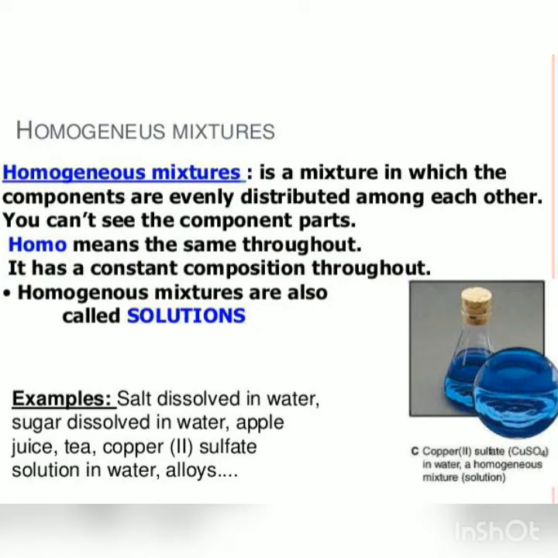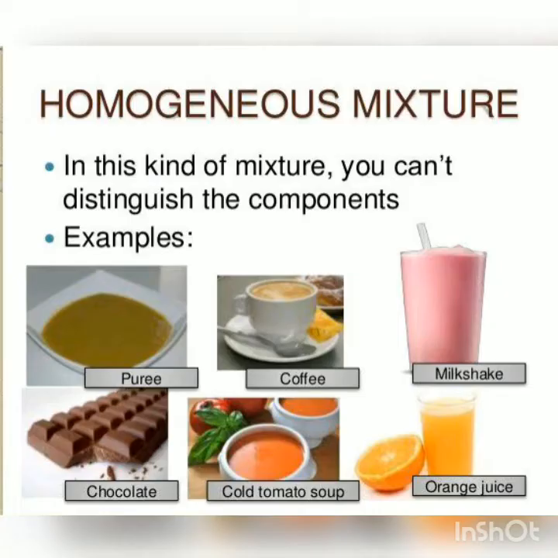Now let us define a homogeneous mixture one more time. It's a mixture in which the substances or constituents are completely mixed together. There are no visible boundaries of separation of various components. As you can see from the example of coffee, there is no separate boundary of sugar, coffee powder or milk. In a milkshake, there is no separate boundary of milk and the flavor you are adding. Hence, we can say that it has a uniform composition throughout.